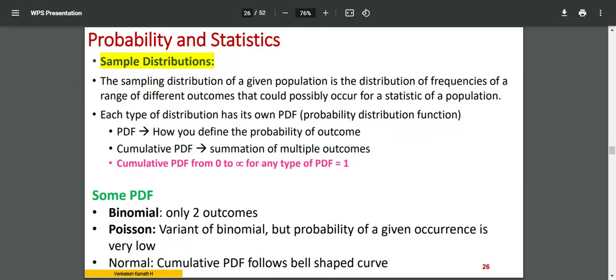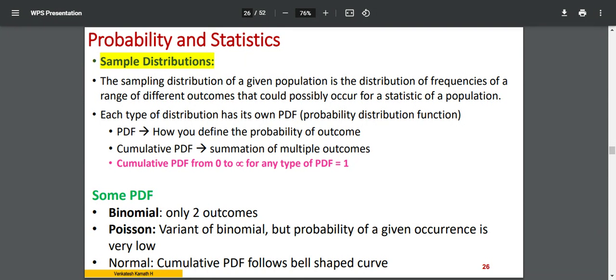For the entire class, if I take the sample of gender, male and female, there are only 2 outcomes. And if I take another example, are you writing the GATE exam? Your answer is yes or no. Only 2 options you will have, either yes or no, applied or not. So that follows a binomial distribution. There is no other answer for it. It's not continuous. When you say binomial, there are 2 outcomes.